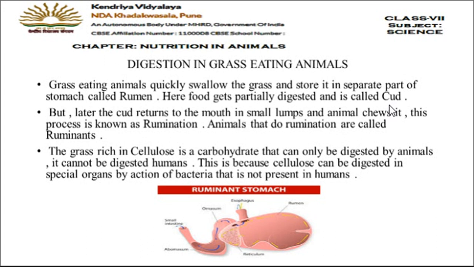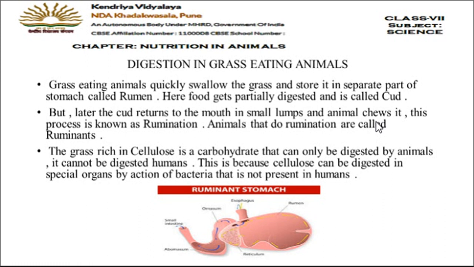C-U-D, cud. Okay. Now later this cud returns to the mouth in small lumps and the animal chews it. What happens is, once all the grass is stored in the rumen, small lumps of the food come back again to their mouth, and the animal chews those small lumps, and this process is known as rumination. That means chewing the cud.